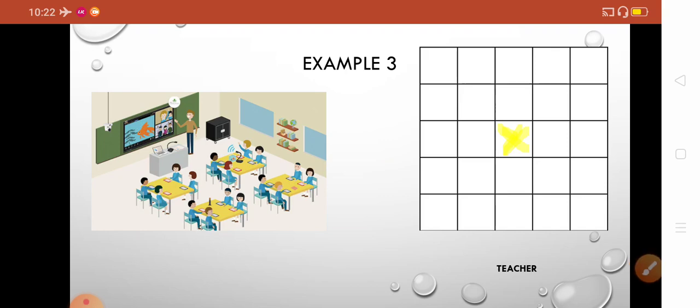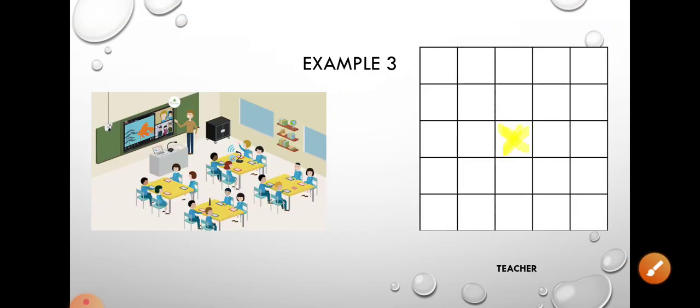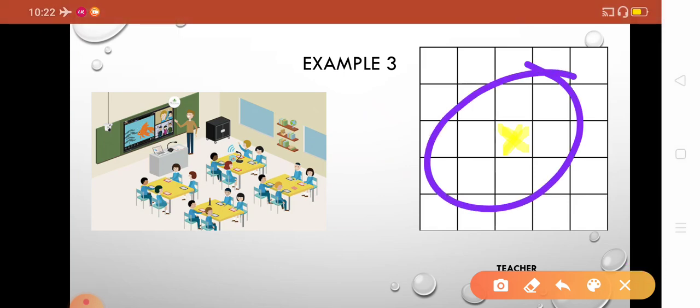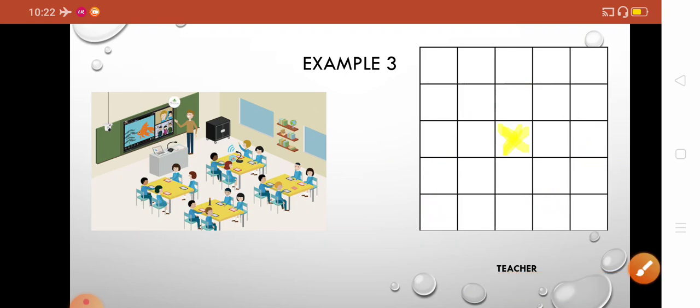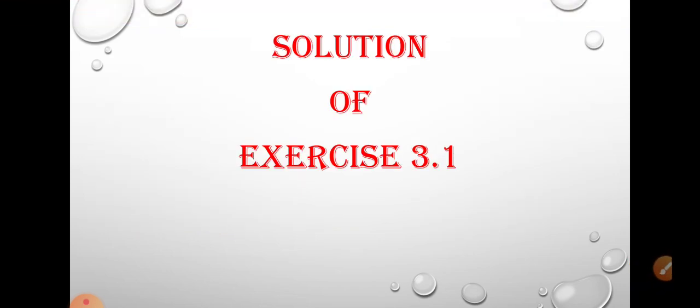This is known as grid paper. So in coordinate geometry we will use this grid paper, or you will see the graph paper. Grids are there. So in coordinate geometry, to express the position of any point or anything, we use grid paper to represent the position. Let us see some more examples given in your exercise, solution of exercise 3.1.